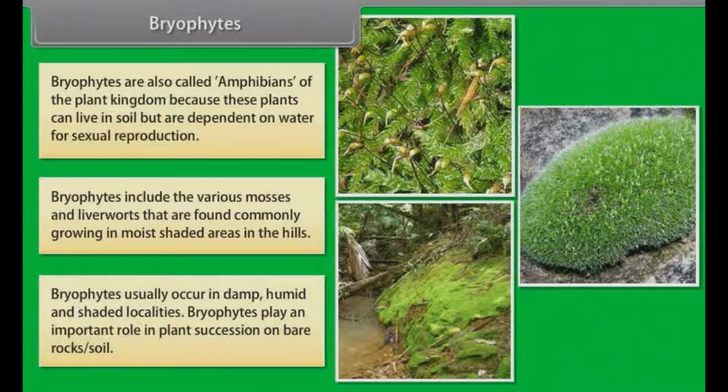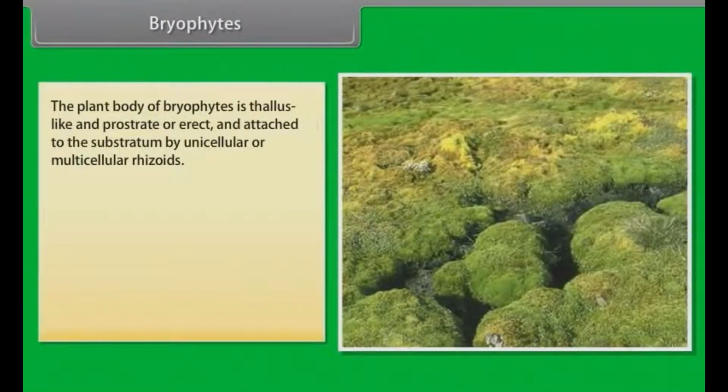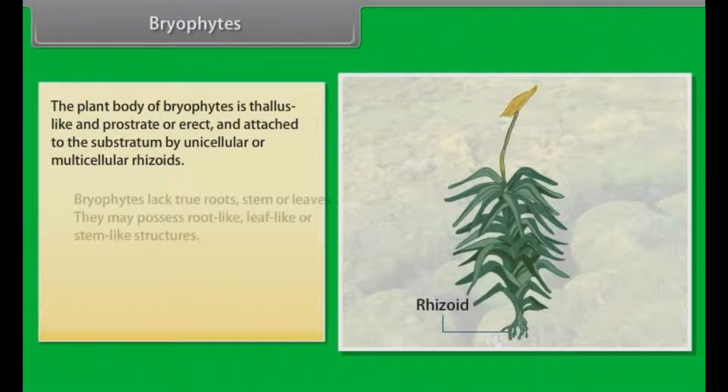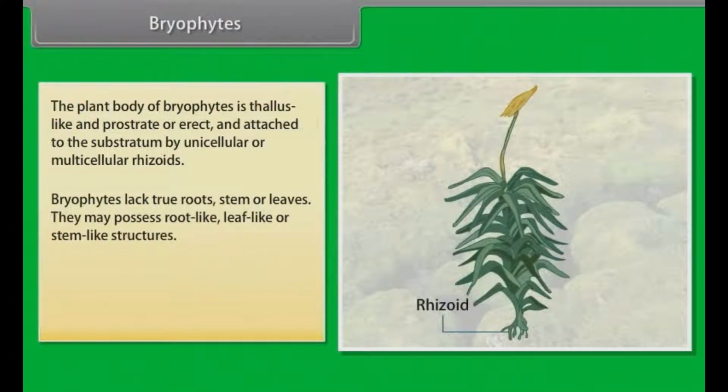Bryophytes play an important role in plant succession on bare rocks or soil. The plant body of bryophytes is thallus-like and prostrate or erect, and attached to the substratum by unicellular or multicellular rhizoids. Bryophytes lack true roots, stem, or leaves. They may possess root-like, leaf-like, or stem-like structures.